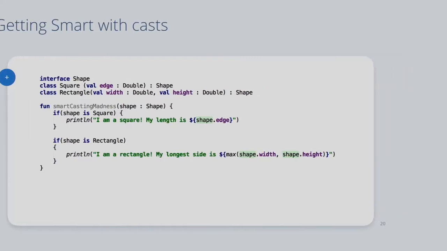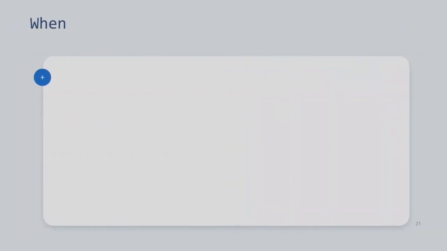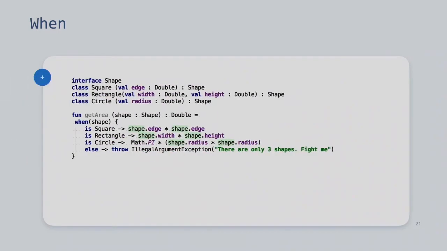But we can kind of make that code look a little bit nicer by using the when keyword, which is essentially pattern matching, I guess. And we can do something like this. So we have an interface. Again, this time we've got a Circle class, because I wanted to show off that I knew how to work out the area of a circle. So yeah, we've got a Circle class. We've got a Square class again. They're all exactly the same, and a radius with the circle.